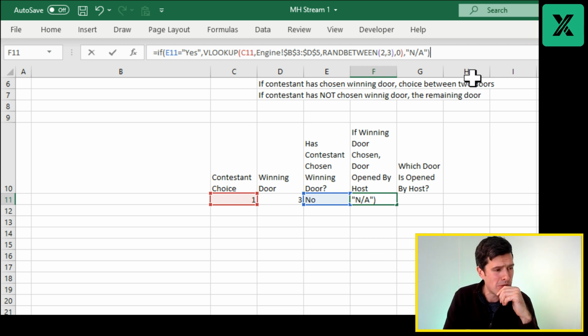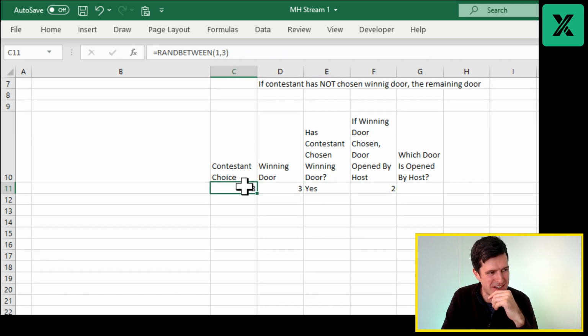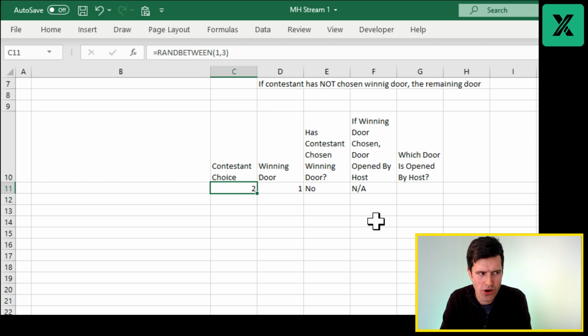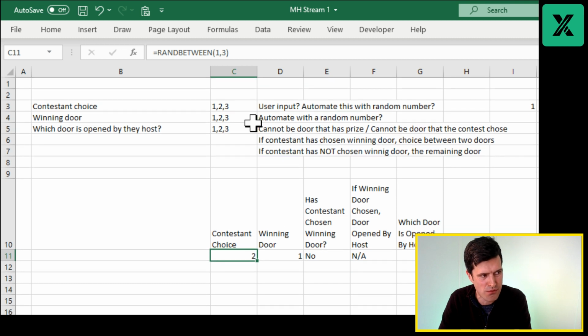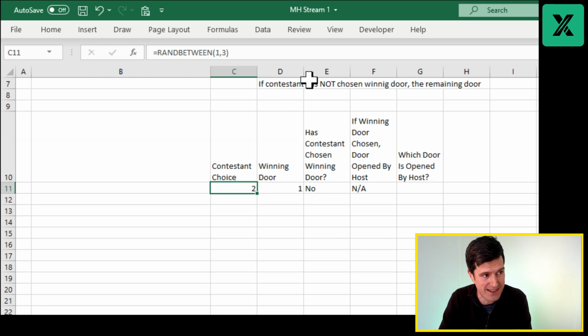Now we hit enter, what's going to happen? Okay, we were lucky then because the contestant choice was the winning door. So that means our formula is going to go into action. Let's hit the F9 key now. Okay, we've got NA now. That's because the contestant choice is not the winning door. So we're seeing the logic that we took the time to articulate at the beginning of the stream. It helped us think this through, and now we've seen that translated into formulae here.